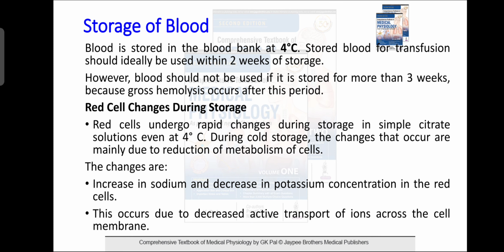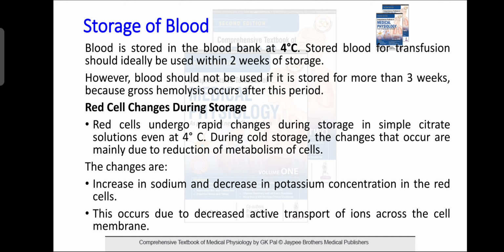Storage of the blood. Blood is stored in the blood bank at 4 degrees Celsius. Stored blood for transfusion should ideally be used within 2 weeks of storage. However, blood should not be used if stored for more than 3 weeks, as gross hemolysis occurs after this period.